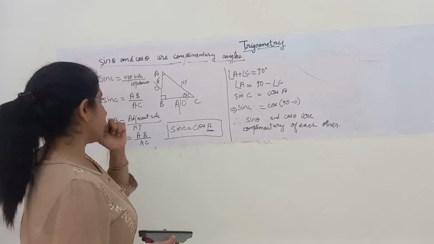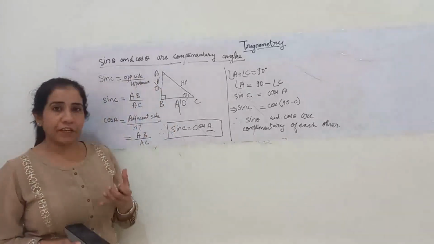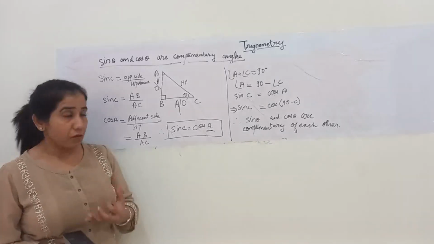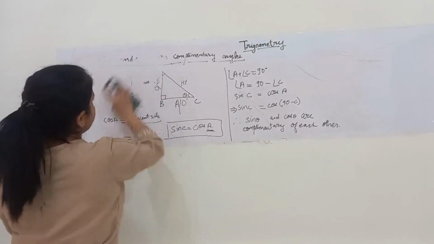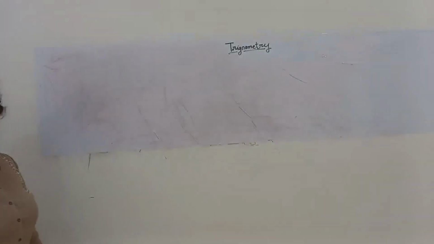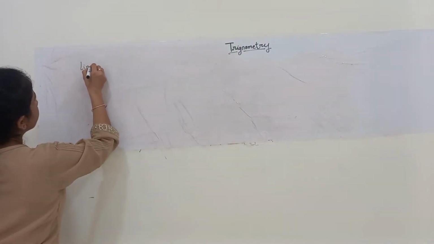Then I'll be switching on to the next concept: what is angle of depression, what is angle of elevation, and line of sight. Now we will be learning about three more concepts of trigonometry. First is the line of sight.